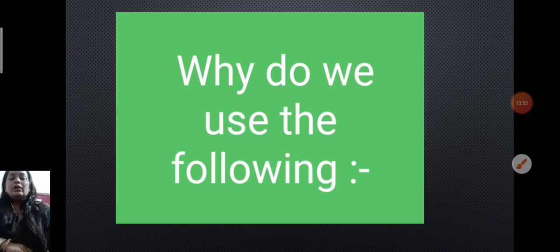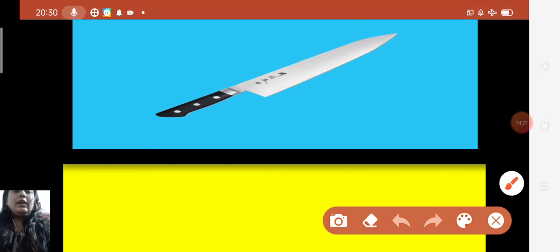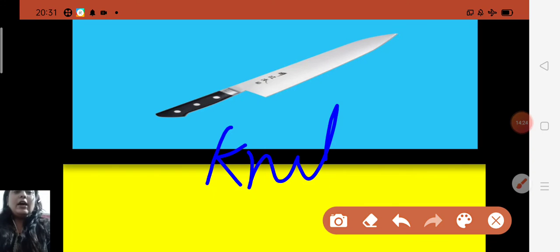Now some more work, that is, why do we use the following? Here you will be given tools. And you all know, children, why do we use tools? We use tools to make our work easier. From this picture, you identify which type of tool this is, write its name, and then write why we use it. Like here is a picture of a knife, spelling K-N-I-F-E. What will you write about this? Only one sentence you can write. We use a knife to cut vegetables and fruits.